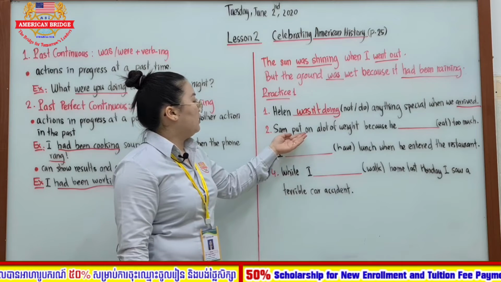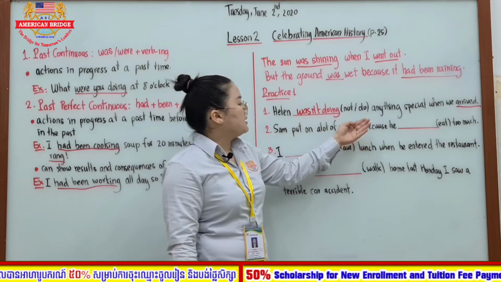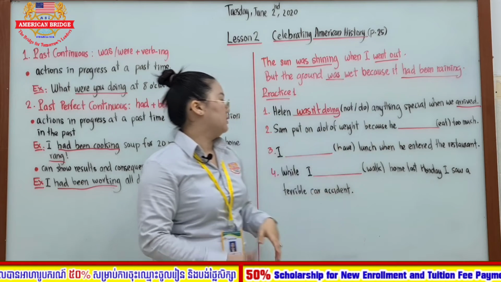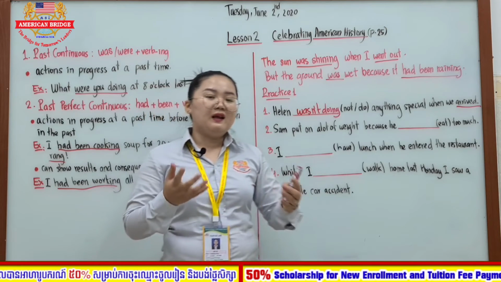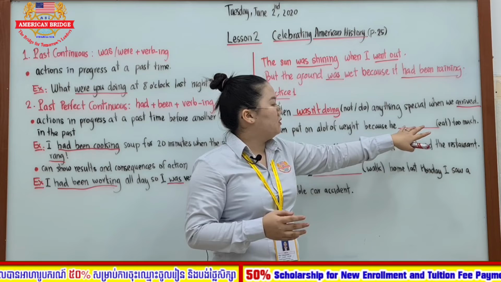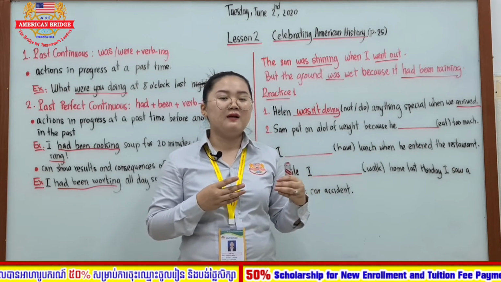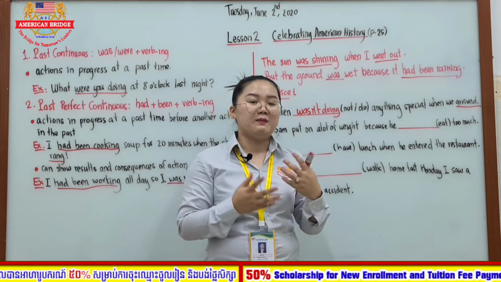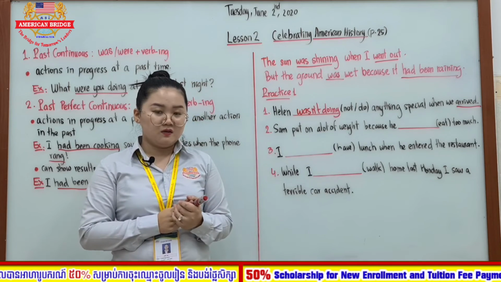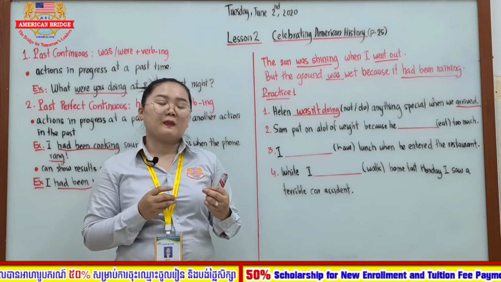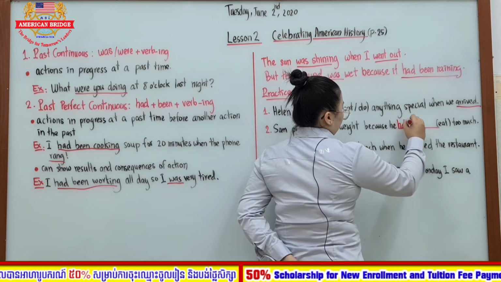Number 2, Sam put on a lot of weight. Put on a lot of weight here means gain weight. Because he blah blah blah ate too much. If you see the words because he ate too much, it does not happen only one time, right? Here I can say it happened for a period of time, that action, eat too much. So which tense should you use, everyone? The tense we should use is past perfect continuous, because he had been eating too much.